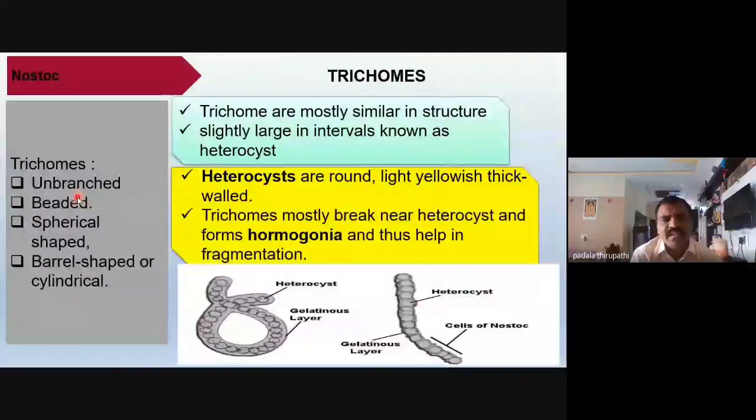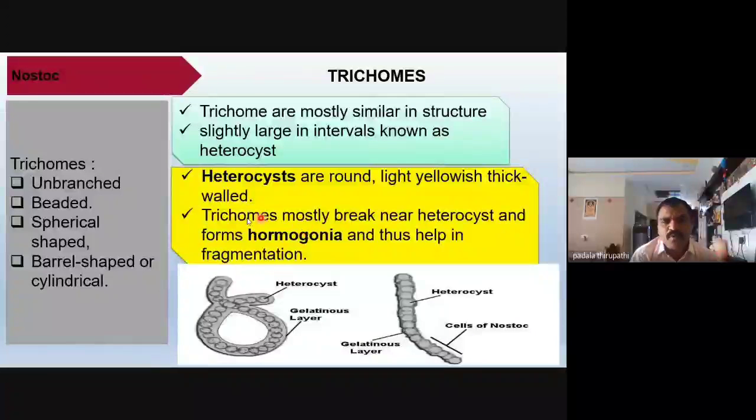Some trichomes are spherical, and the cells are rounded, barrel-shaped, or cylindrical. Mostly the trichomes are similar in structure, with slightly larger cells at intervals known as heterocysts, which are round, yellowish, and thick-walled. The trichomes mostly break near the heterocyst and form hormogonia, which help in fragmentation.